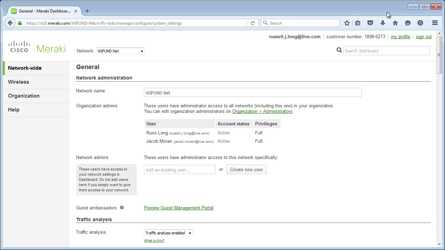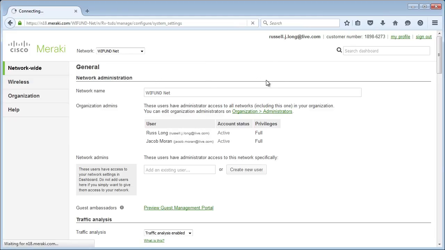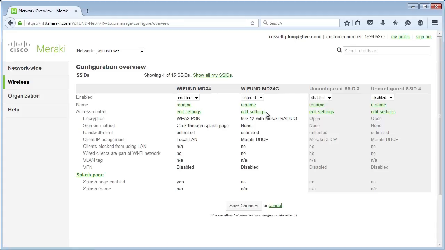Let's go back to the dashboard in real time. We're in network and wireless. You guys tell me, where am I supposed to go? I'm not adding network administrators. I'm not making network-wide changes. I'm doing this on a wireless level. So we need to look at our SSIDs. Our different SSIDs, you can see we have 4 of 15. I have 15 available. Only 2 are currently configured. The others are not. So let's take a look.